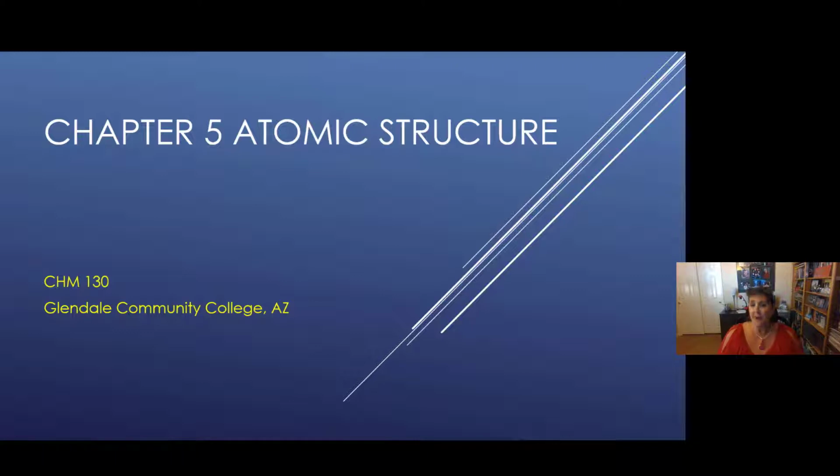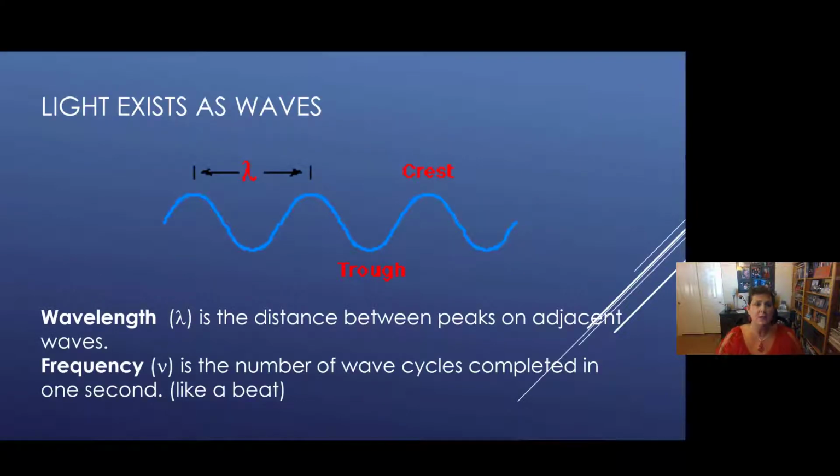Welcome to Chapter 5. So you've just learned a little bit about the atom, and now we're going to talk about atomic structure. But first I'm going to start talking about light, and then I'm going to connect that back to the atom. So light from the sun or from light bulbs exists as waves. You've probably heard this in a science class before. So we have waves of light energy.